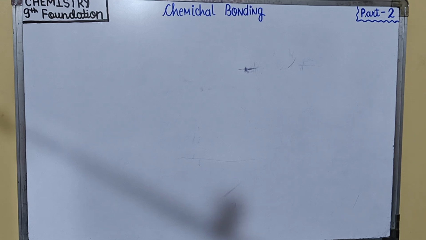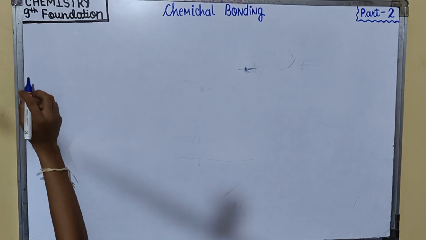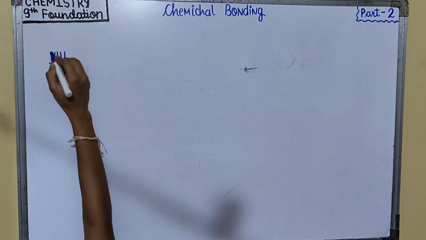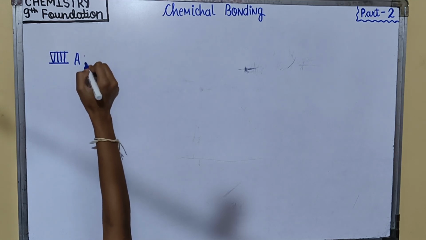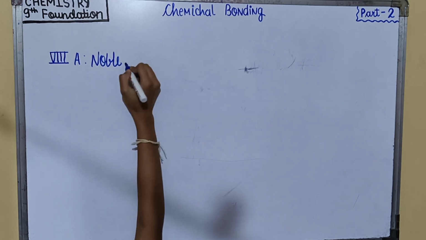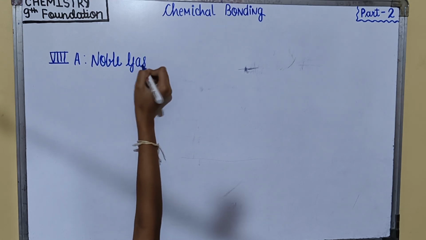Now, these are the eighth A group elements, which are called noble gases.